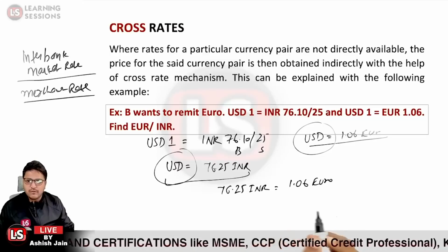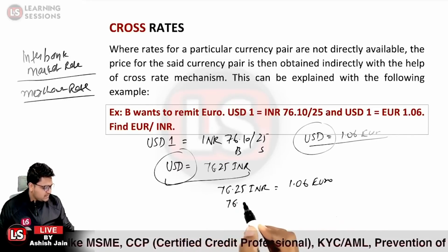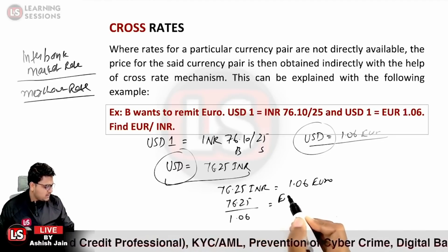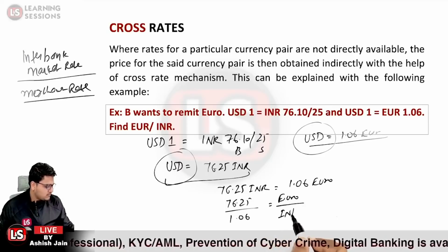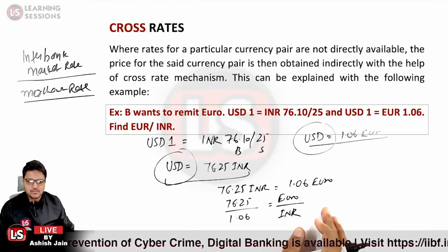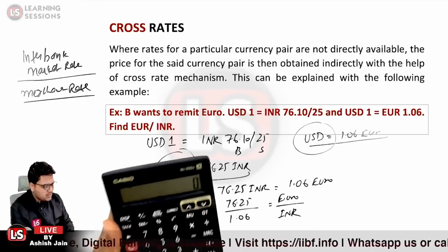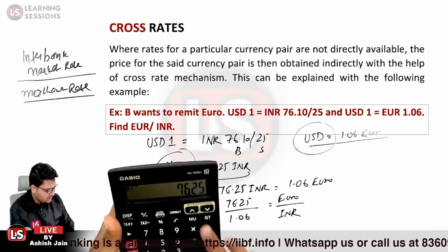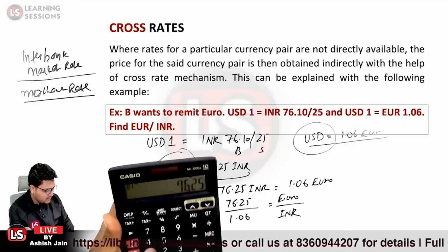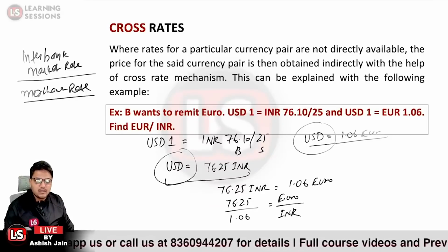Okay, now you can definitely calculate the euro to INR rate. It will be 76.25 divided by 1.06, that is euro to INR over here. Okay, so that is how you can calculate. So that will be the answer over here. 76.25 divided by 1.06 is equal to 71.93.